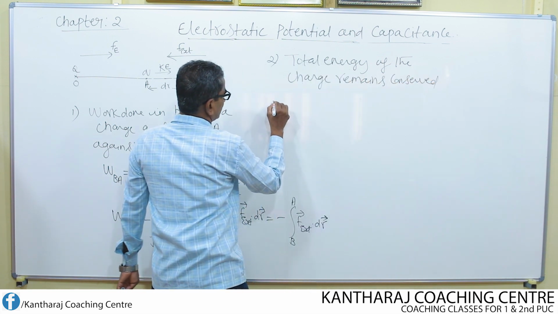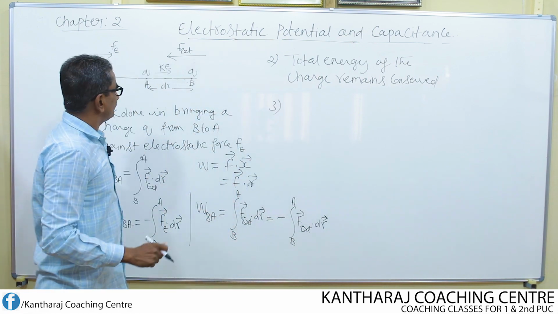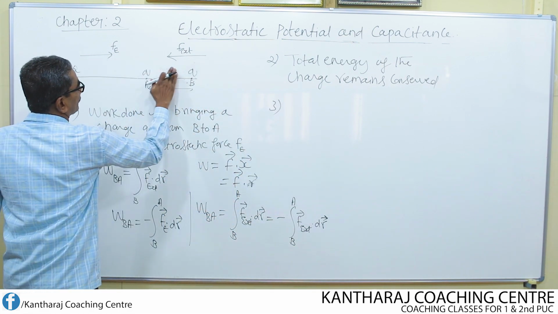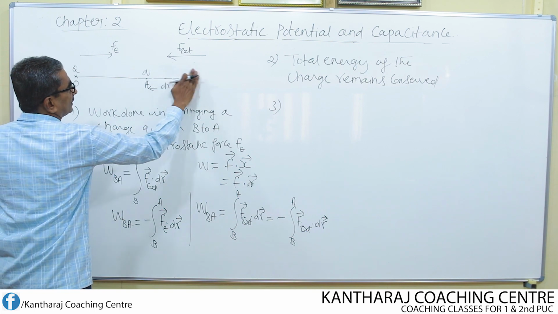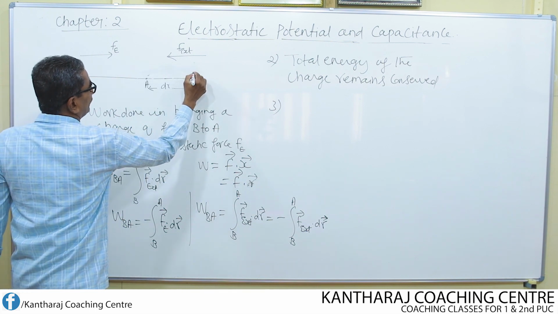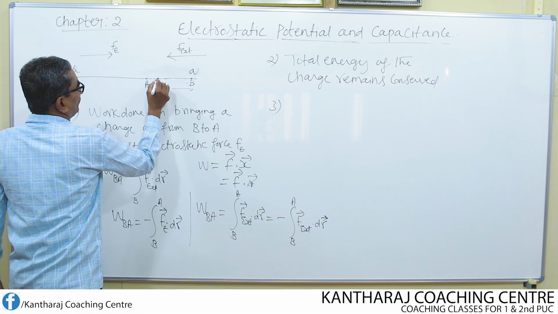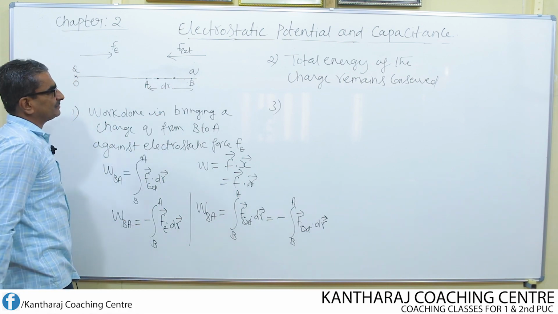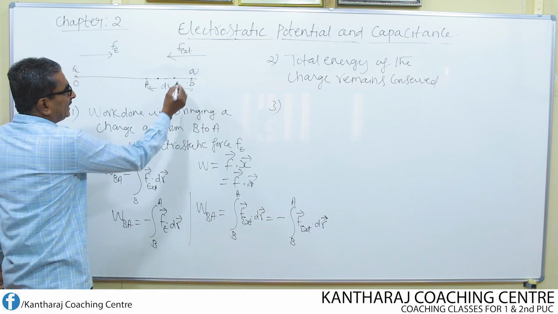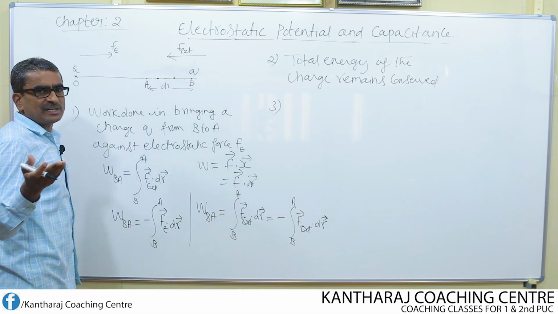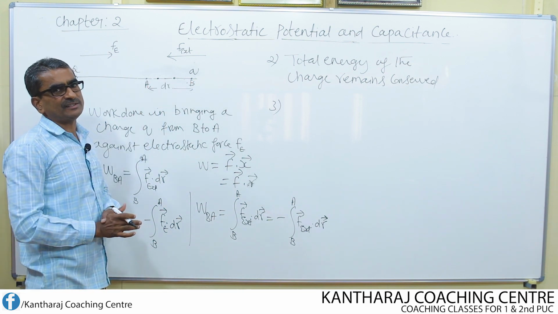Now, the third point is, suppose I consider different points between A and B, for example this point. At each point, the potential energy continuously varies.